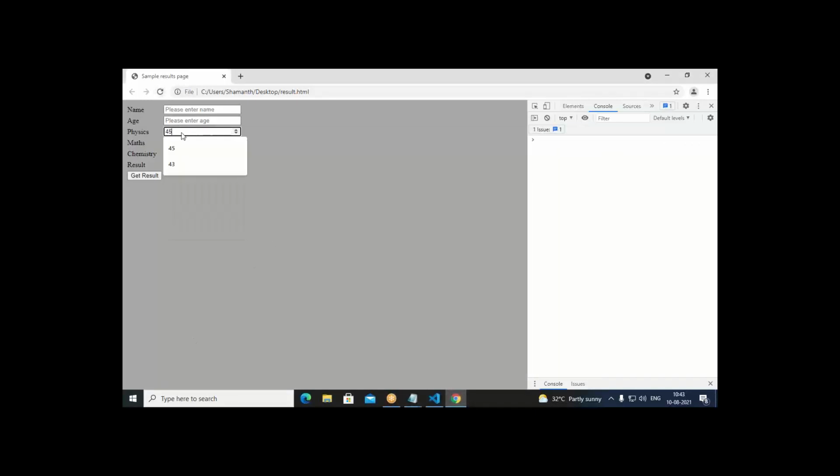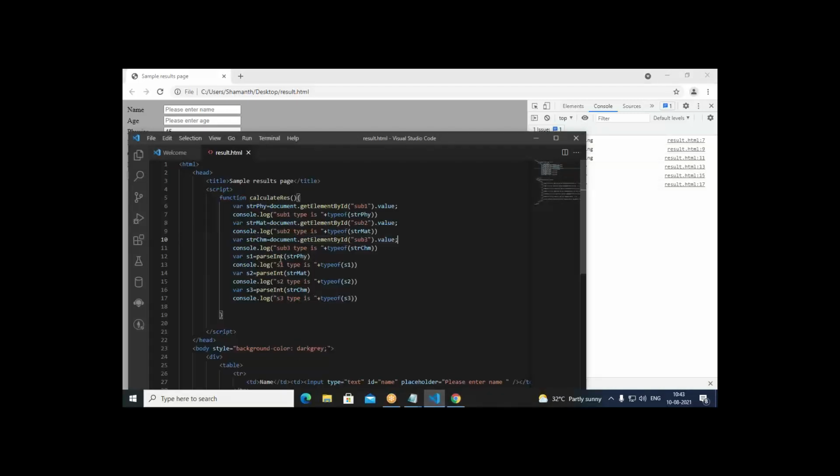We enter marks 45, then 67, then 33, get result. This time it says S1 type is number, S2 type is number, S3 type is also number. It's because we are converting them into integers. You can see parseInt. parseInt can convert the given string into a number. strphy is nothing but a string.